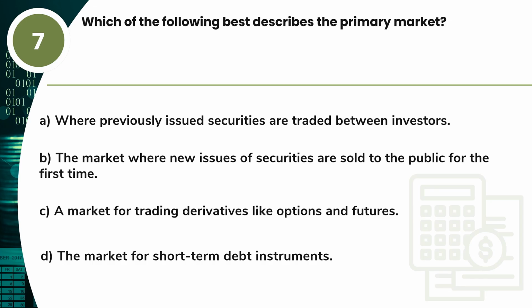Question 7. Which of the following best describes the primary market? A. Where previously issued securities are traded between investors. B. The market where new issues of securities are sold to the public for the first time. C. A market for trading derivatives like options and futures. D. The market for short-term debt instruments.